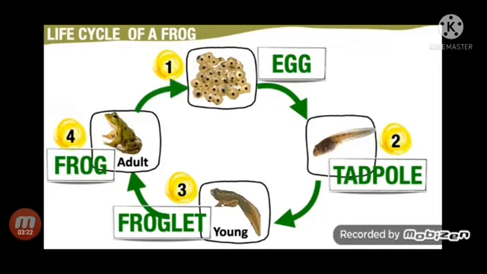To sum it up, the life cycle of a frog has 4 stages. These are egg, tadpole, the young called froglet, and the last stage, the adult frog.